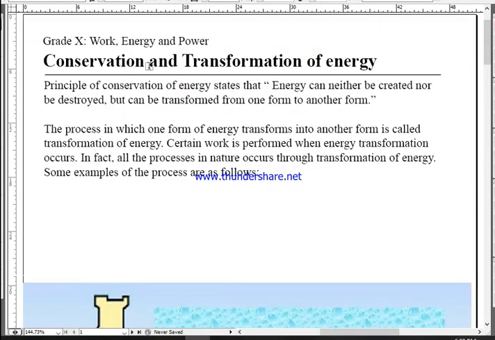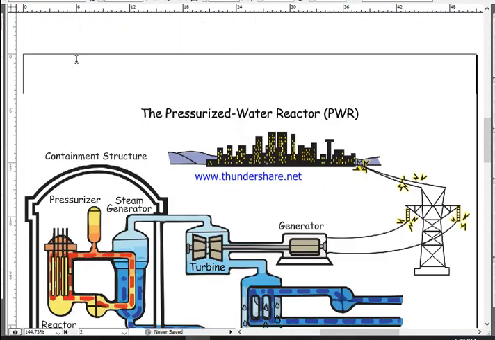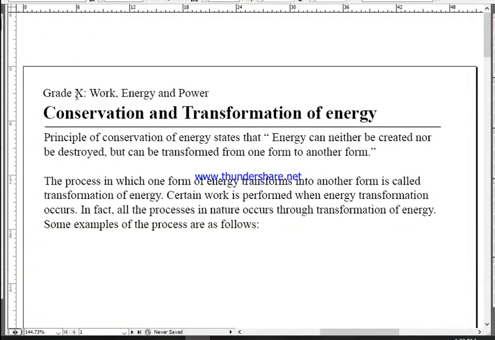Today we are going to continue our discussion on the lesson Work, Energy and Power, grade 9. We have been discussing this lesson for I guess 3 days, isn't it? On our first day we discussed work, types of work and components of work, and then calculation or measurement of work.